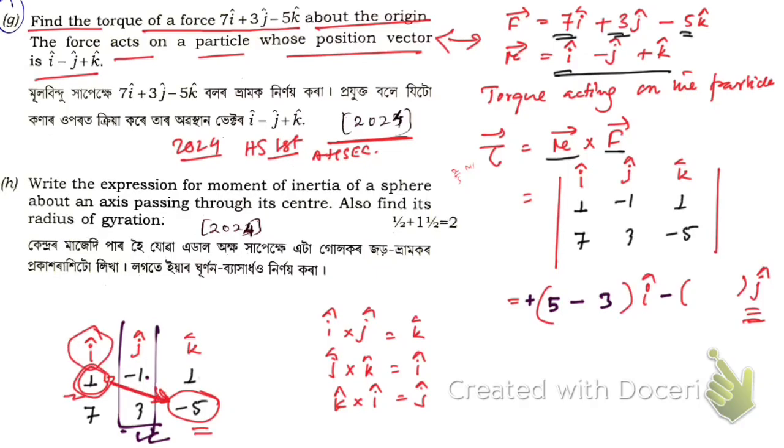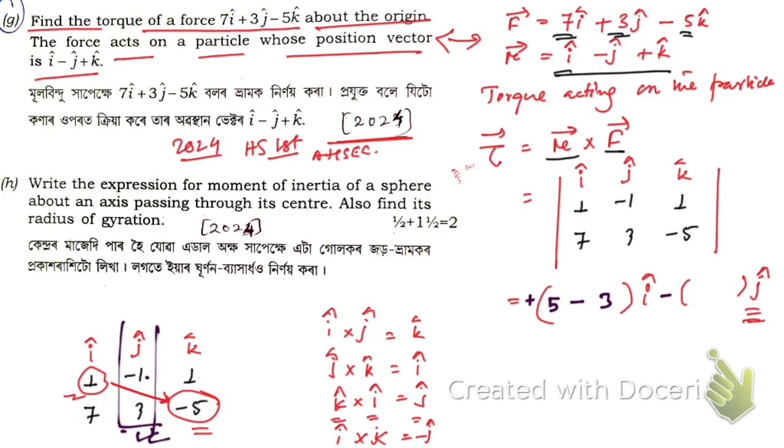Now if you do it this way, it is i cross k, and we know k cross i is j. So if you take i cross k, then it will be minus j if you change the order, right? That's why we are putting the minus sign here.